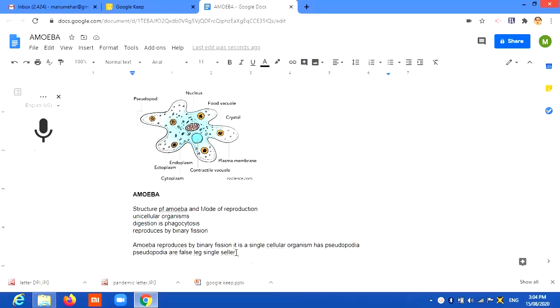I can make a few corrections. For example, when I said single cellular, my voice was not very clear, so there are spelling errors. I can make those corrections. Single cellular. Then I want to add a full stop here. I can make at least these little changes. This app has done a lot of my work. That is, it has helped me in typing a sentence without making much effort.